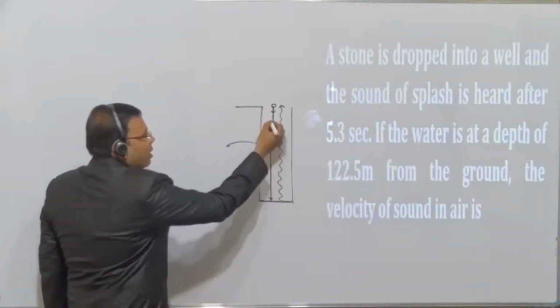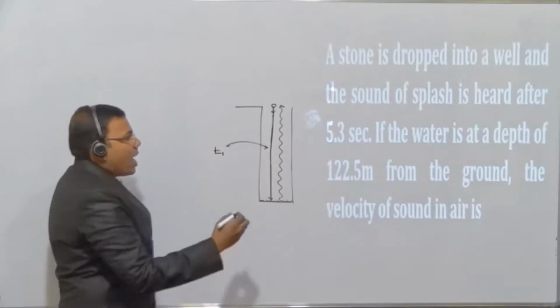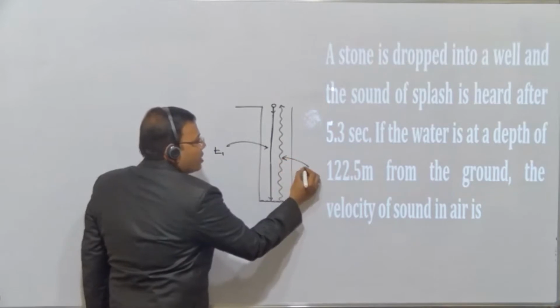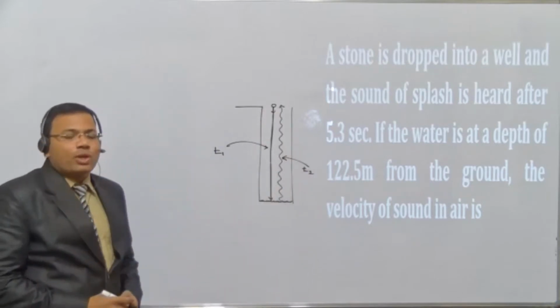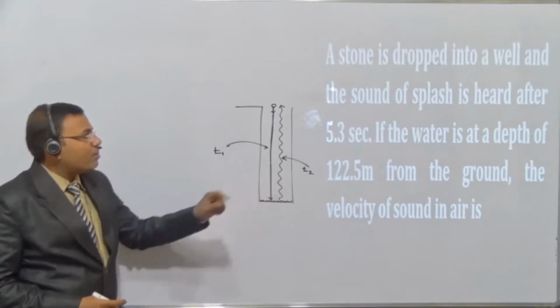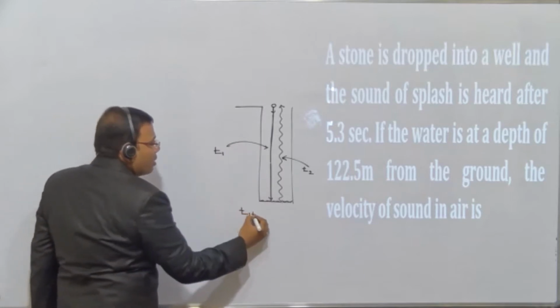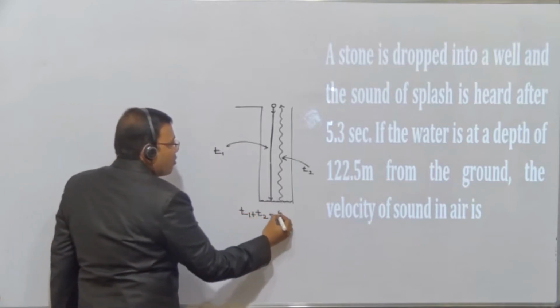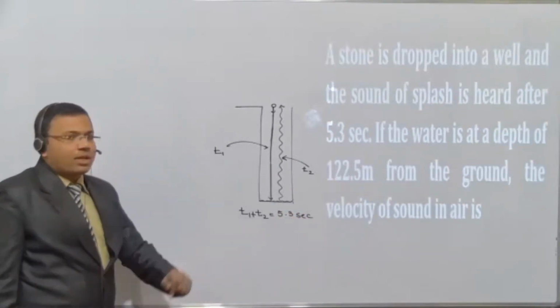The time taken by the stone to reach the surface of water and the sound wave coming up. When the sound wave comes up, we will hear it, right? So the splash of sound is heard after 5.3 seconds, meaning both times are included here. In short, what I can say here is t1 plus t2 is equal to 5.3 seconds. This is given.